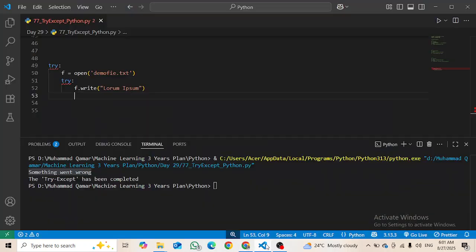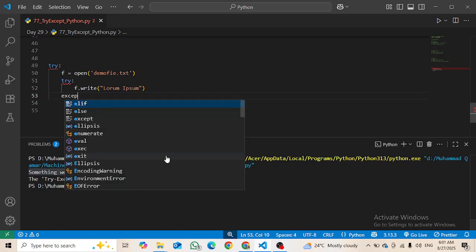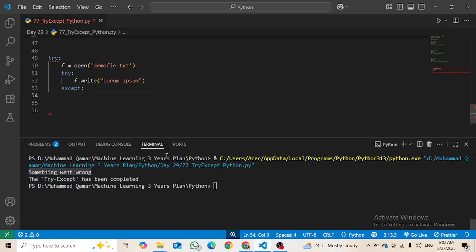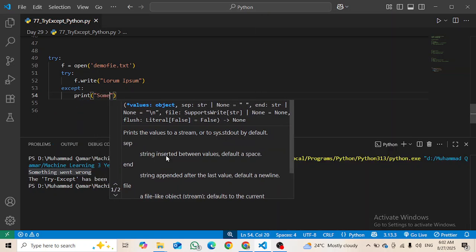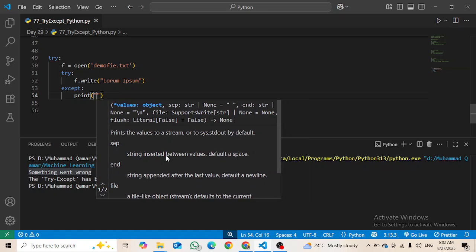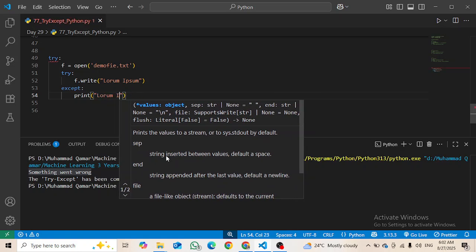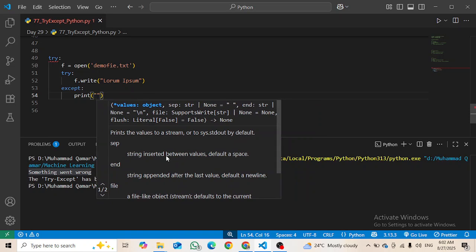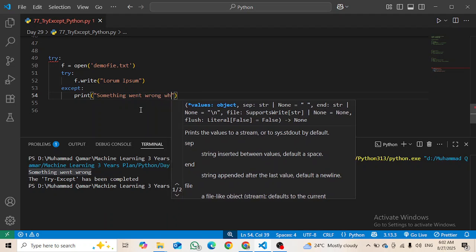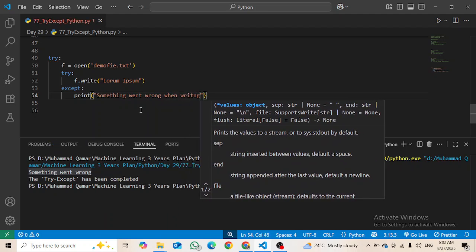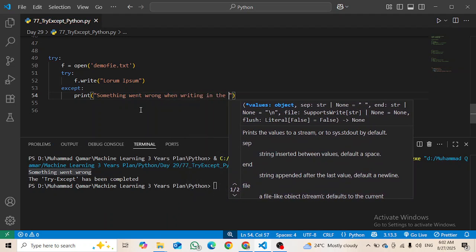Then we will write the except block, and inside the except block what we are going to do is print something went wrong when writing in the file.